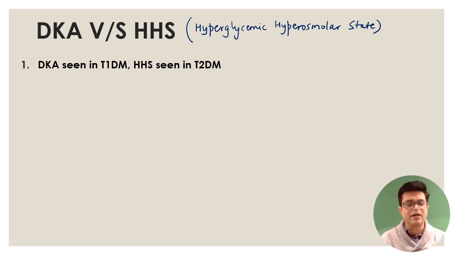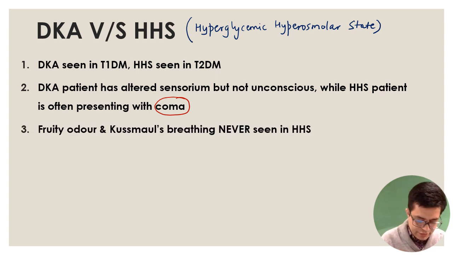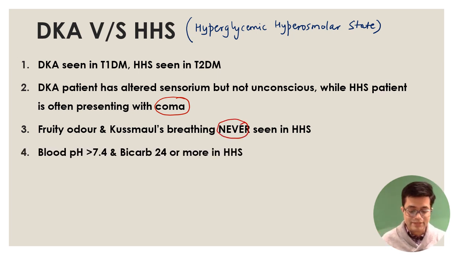DKA is occurring in type 1 diabetes, HHS is seen in type 2 diabetes. Second point, DKA patient can have altered sensorium, but he will never become unconscious or comatose, whereas HHS patient often presents with coma. So altered sensorium can be present in both, but a comatose unconscious patient is generally seen in HHS. Third thing, fruity odor which occurs due to ketosis and Kussmaul's breathing which occurs due to acidosis, they are never seen in HHS. And obviously when you do the blood testing, blood pH will be more than 7.4 and bicarbonate will be 24 or more in HHS patient.